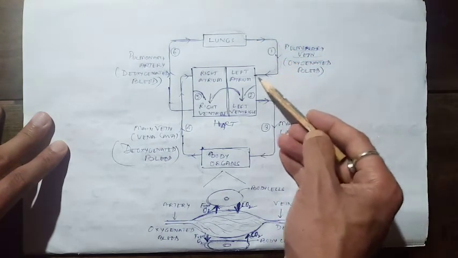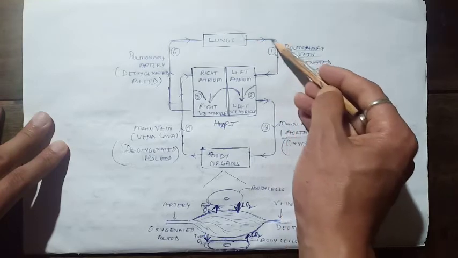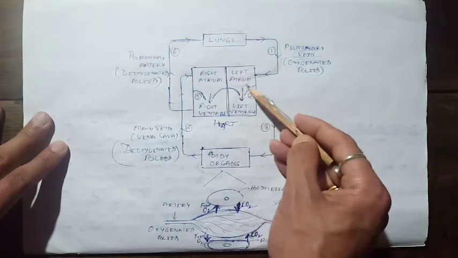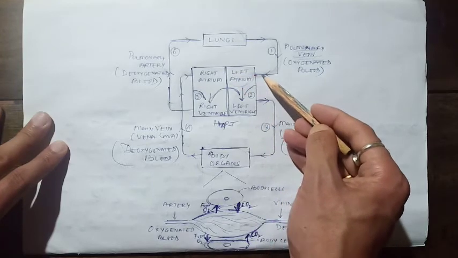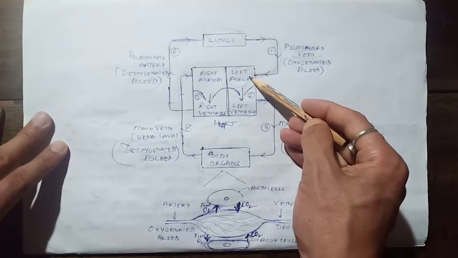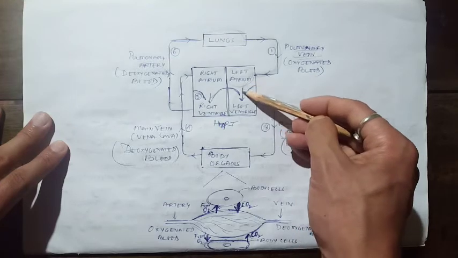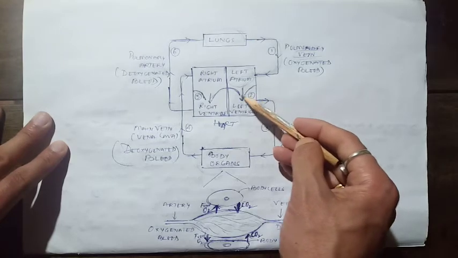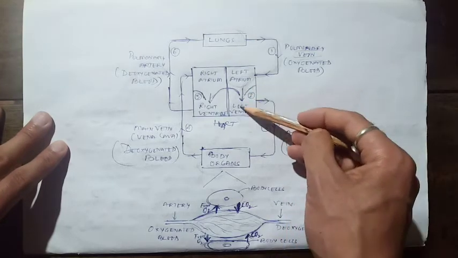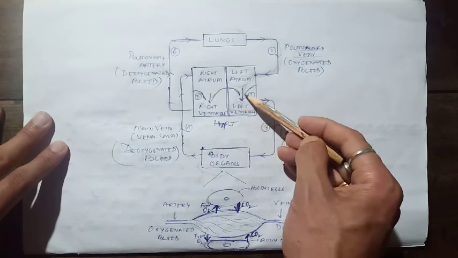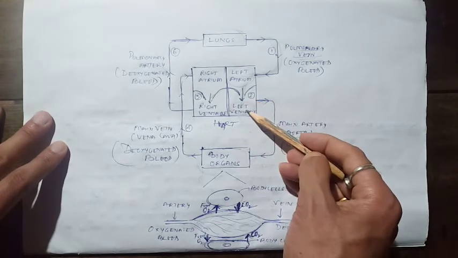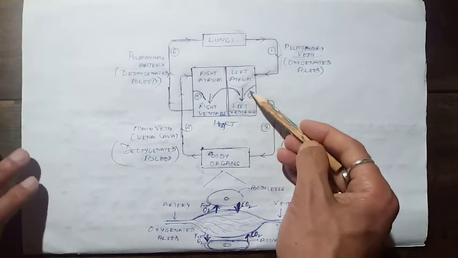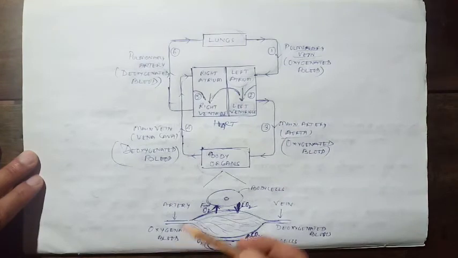So this tube, which is also called a pulmonary vein, is carrying the pure oxygen. Now this pure oxygen will enter the left atrium of our heart, and this blood will flow towards the left ventricle through this valve. The moment blood enters this ventricle, this valve closes. That's how the backward flow of the blood is controlled by this valve.